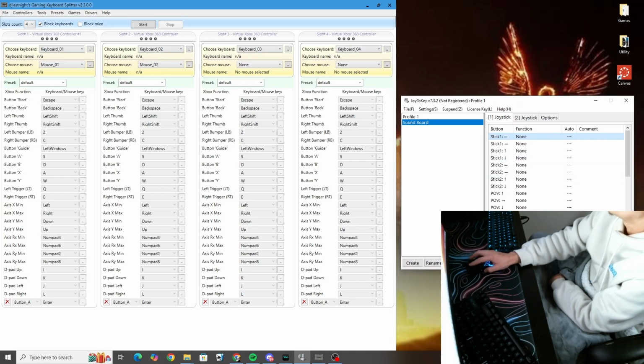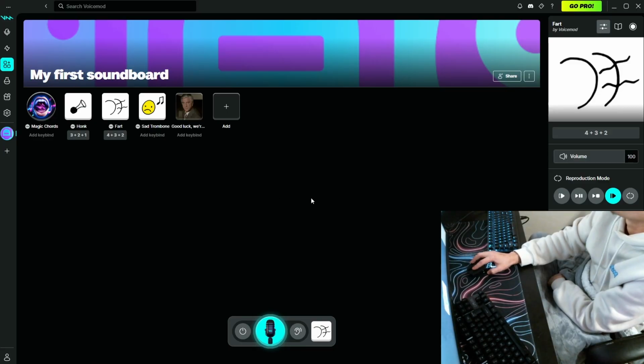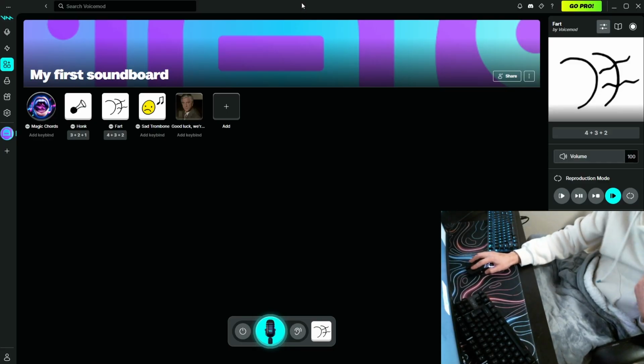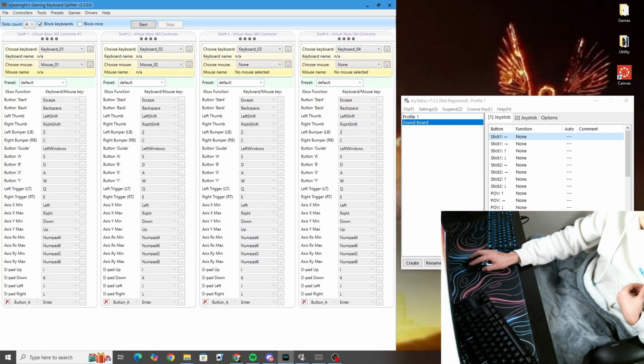And then I'm using Voicemod to set up my soundboard, and that looks like this here. And I can link that as well. So I'm going to move this over here.